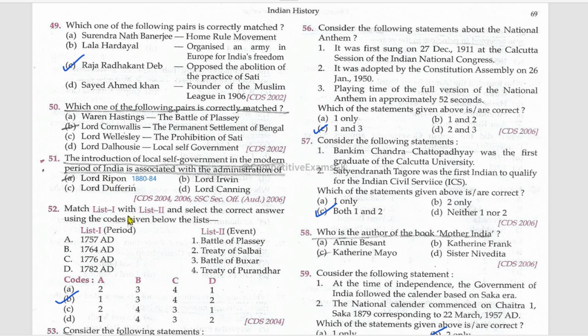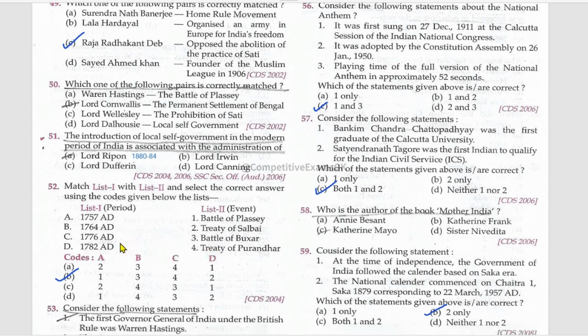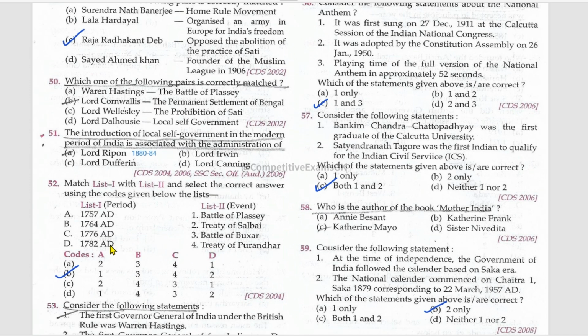Match list one with list two. List one is the period and list two is the events. 1757 AD, Battle of Plassey. 1764 AD, Battle of Buxar. 1776 AD, Treaty of Purandar. 1782 AD, Treaty of Salbai.